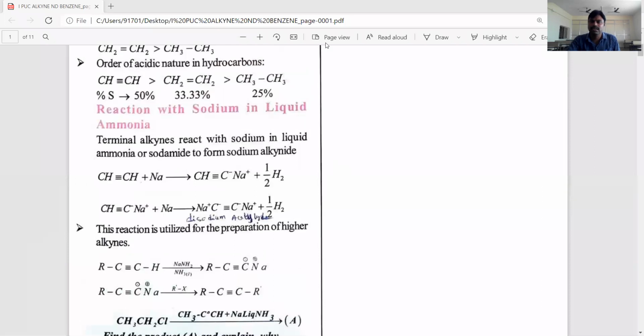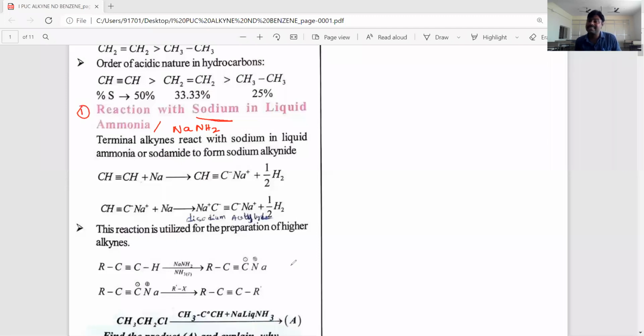To explain the acidic nature of alkynes. Okay, let's see the important chemical properties explaining the acidic nature of alkynes. First, reaction with sodium metal, or in liquid ammonia, or sodamide, NaNH2. This is one important chemical property.